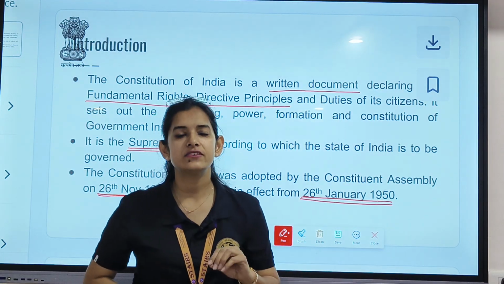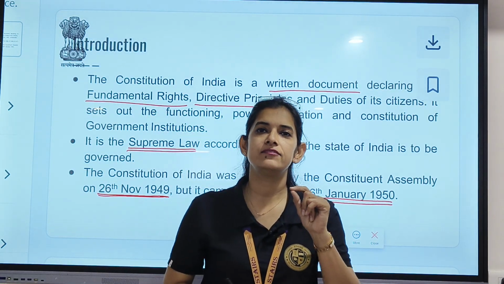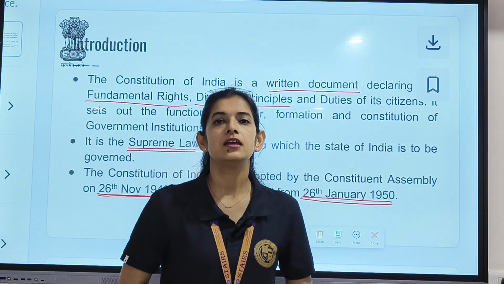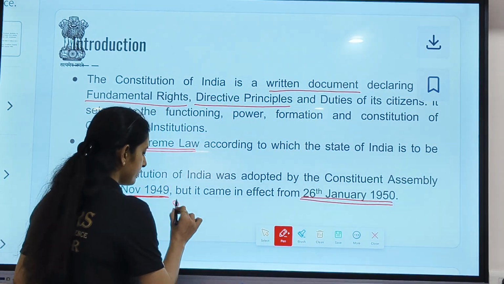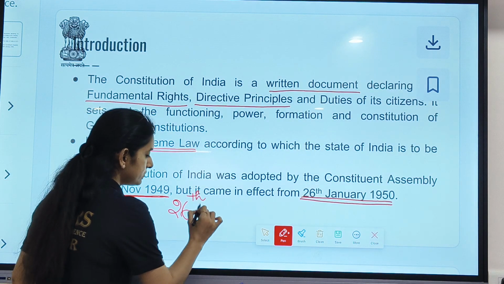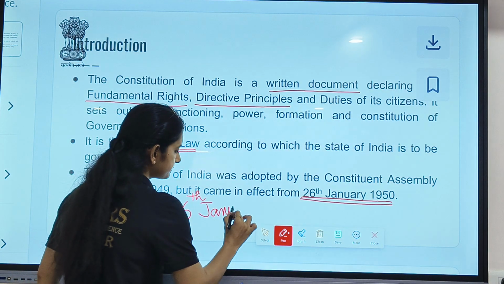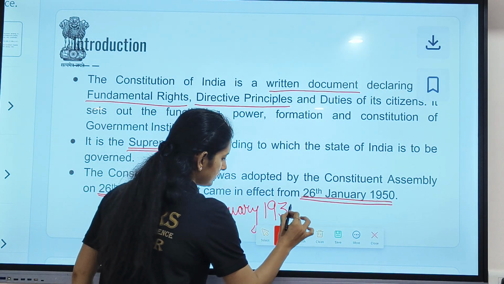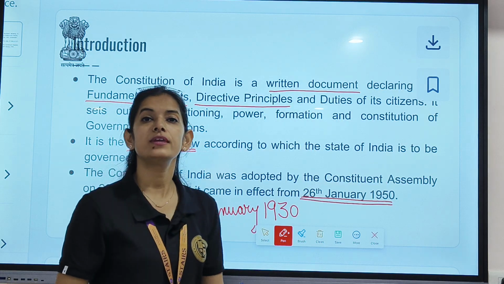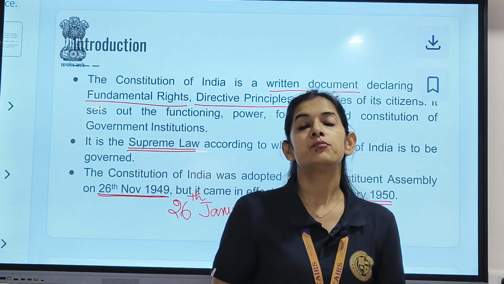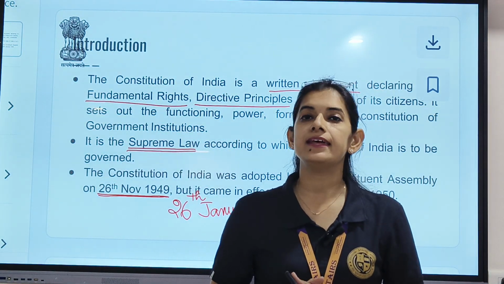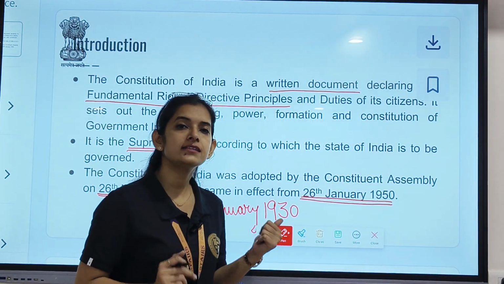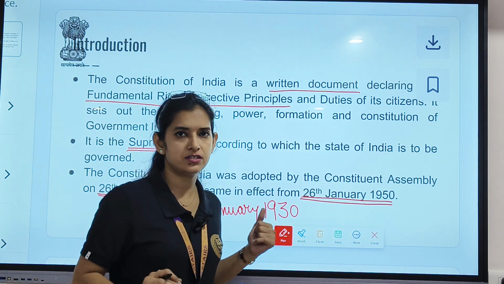Actually, 26th January 1950 is taken as Republic Day. There is a big reason behind it. On 26th January 1930, Purna Swaraj was declared by the National Assembly. Right? So it is considered as Swaraj Day, Purna Swaraj Day.